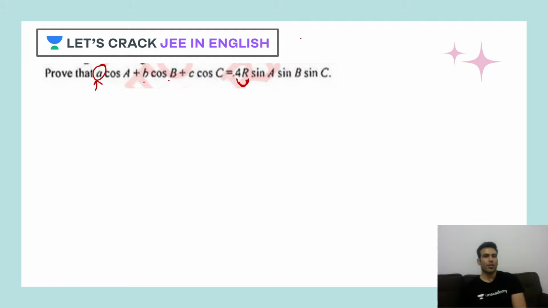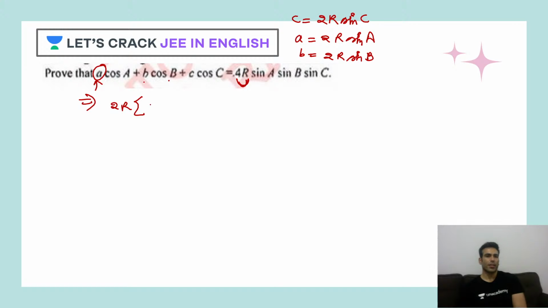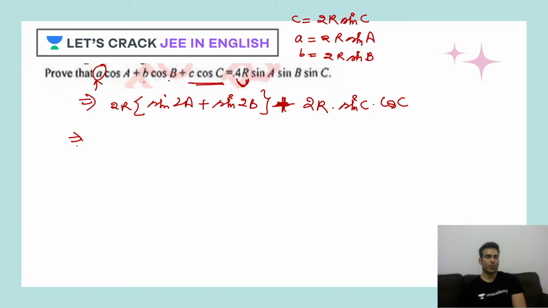So I can write a as twice of R sine A. b can be written in the same fashion, and the same goes for c as well. Twice of R is common. So sin a into cos a, sine of 2a, sine of 2b. But I'll not change this, I'll tell you the reason why. So I have twice of R, sin c, cos c. Now let's solve it further.